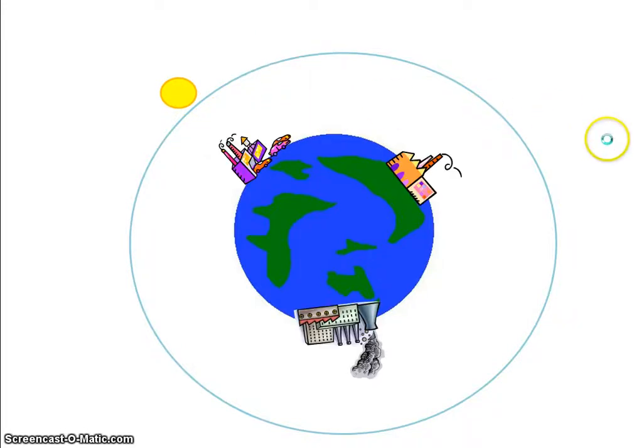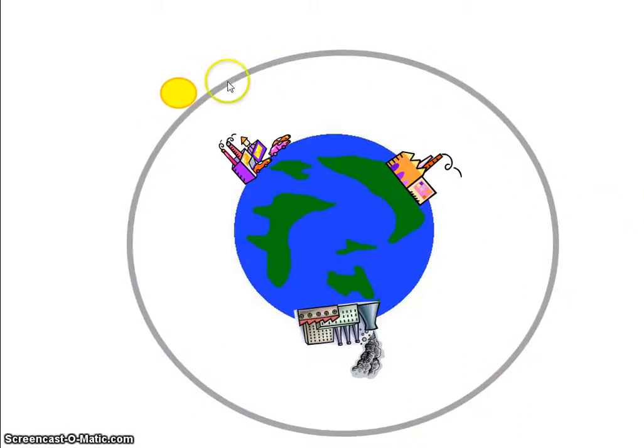So what's happening as a result of our human activities? We've got our factories here, cars, all releasing greenhouse gases or fossil fuels into the atmosphere. And as we discussed before, CO2 is the predominant greenhouse gas that's being released. This greenhouse gas is being absorbed by the atmosphere, and the atmosphere is, as you can see here, getting thicker with these excess greenhouse gases that we're producing.